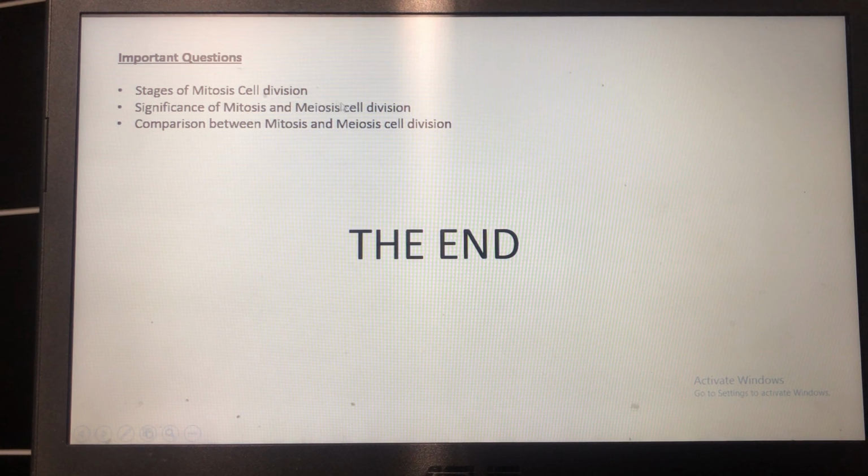These 2 divisions play an immense role in the life of a living organism. So you need to know all of them, how they do so. Then you need to know how you can compare these 2 cell divisions. That means the differences, the comparison between mitosis and meiosis cell division.